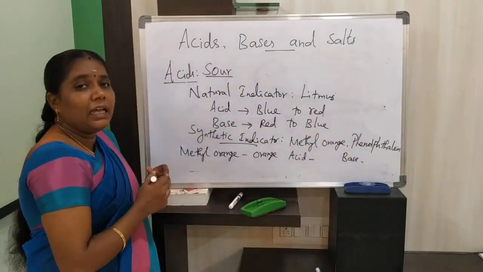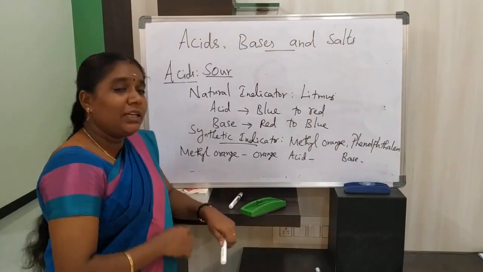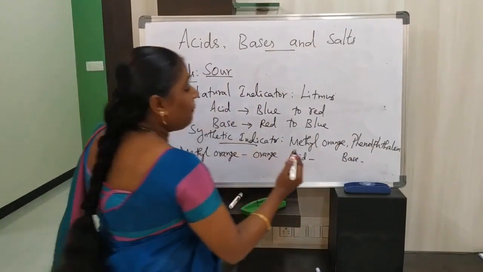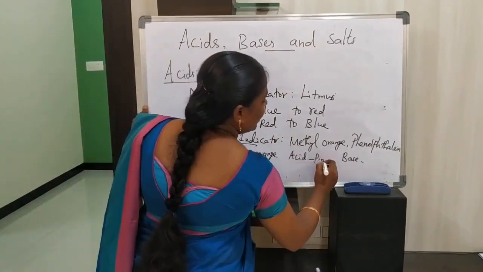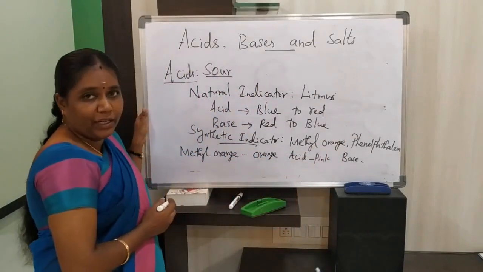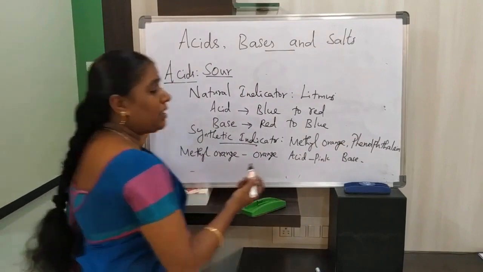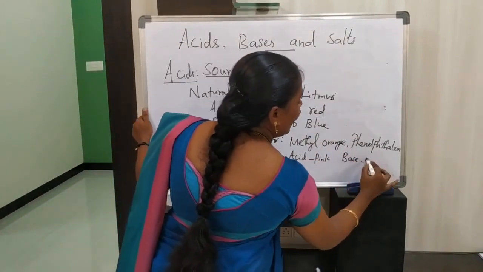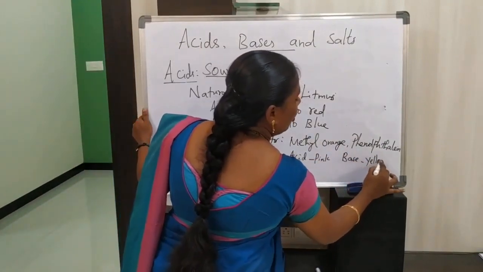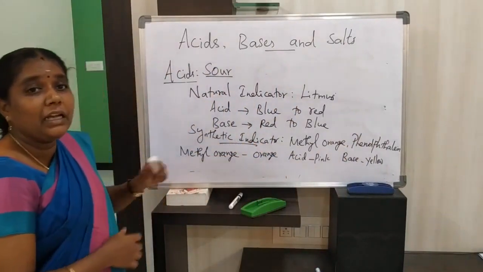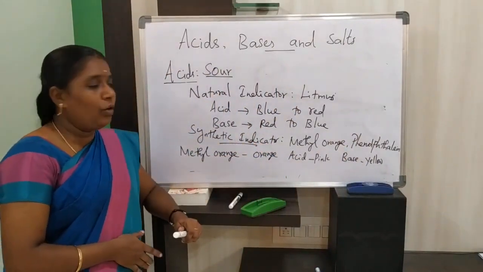In acid, this methyl orange changes into a pink color. In base, it changes into yellow color.